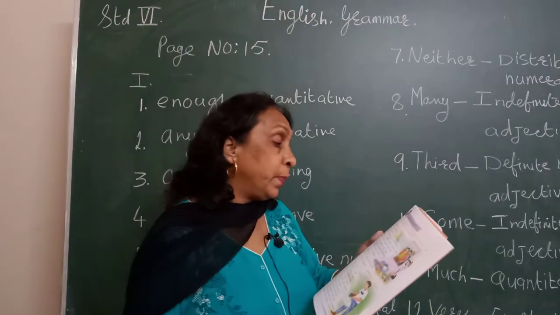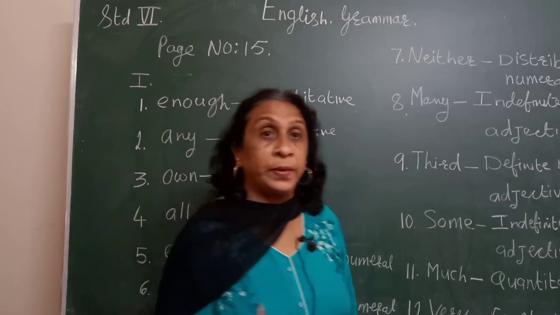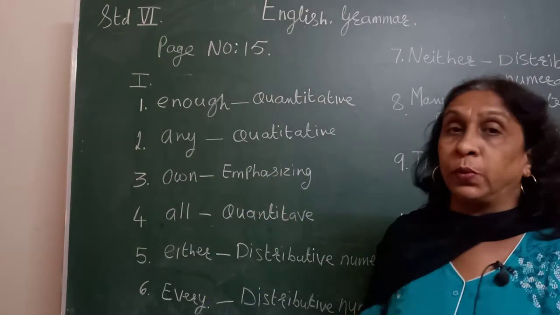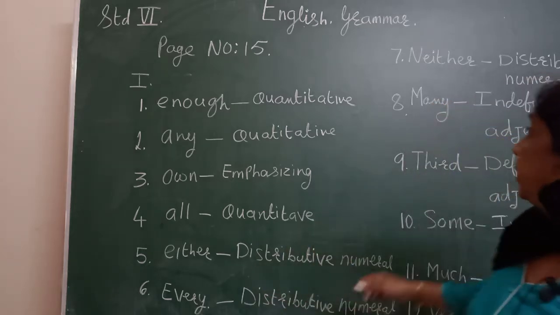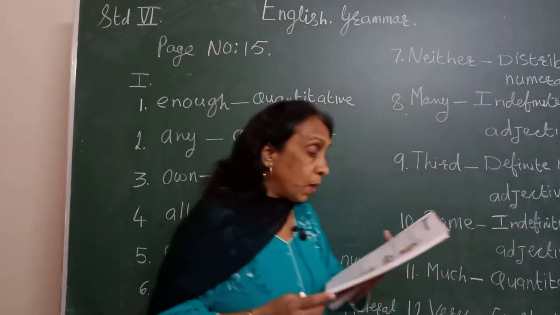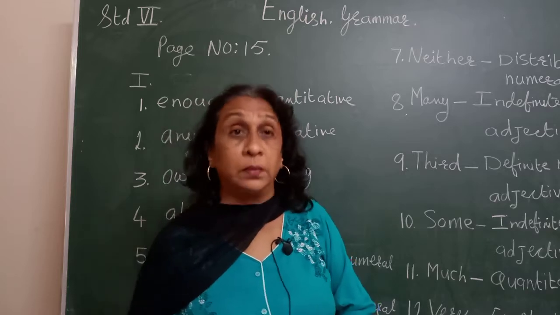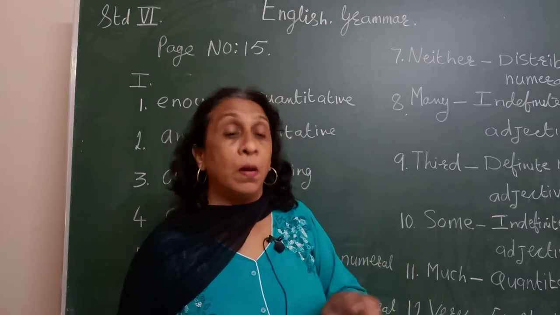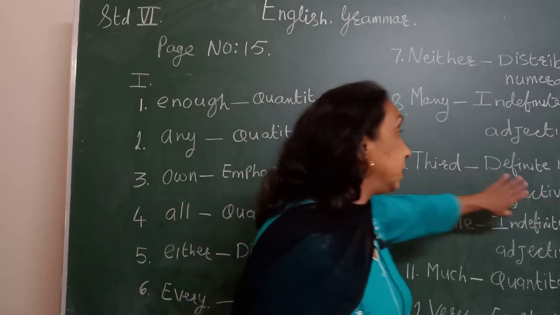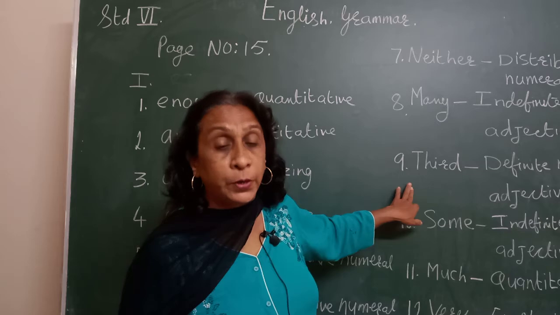Now look at the 8th one. Many people came for blood donation. Do we know the exact number? No, we do not know. One person came or 5 people came, we do not know that. So many comes in indefinite numeral adjective, okay? It is an indefinite numeral adjective. Now 9th sentence, March is the 3rd month of the year. We know which is the first month, January. March is the 3rd month. So 3rd is the definite numeral adjective.